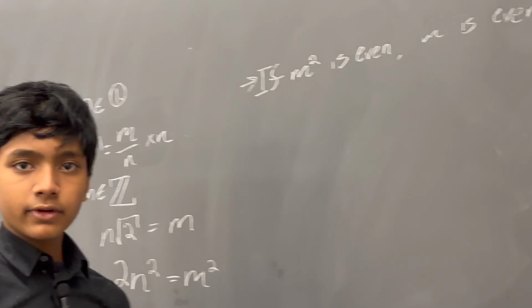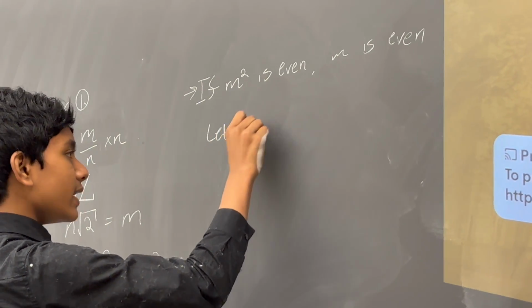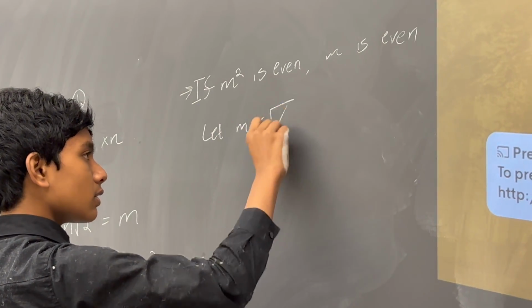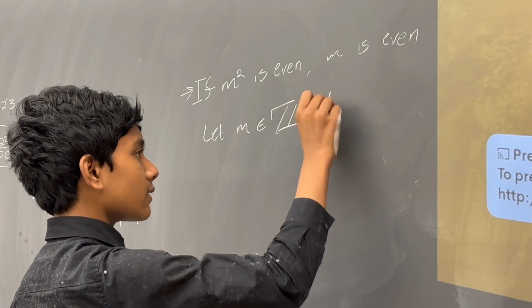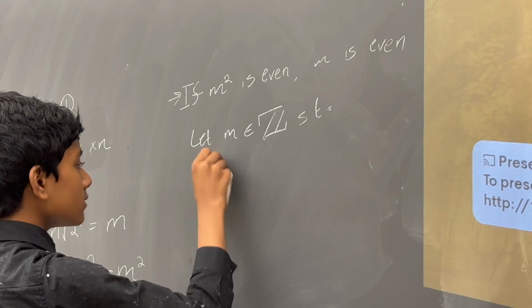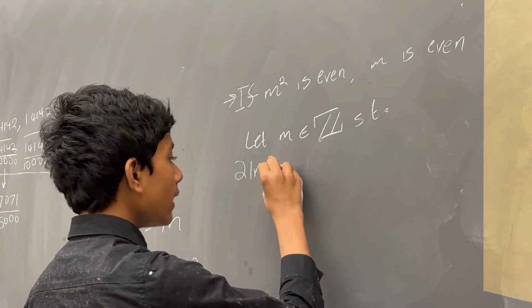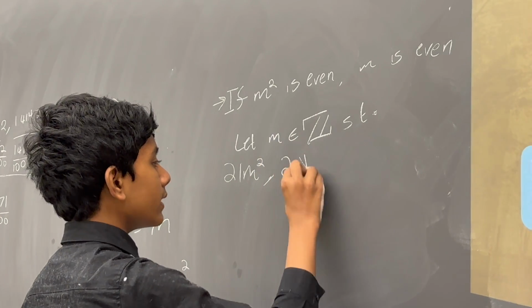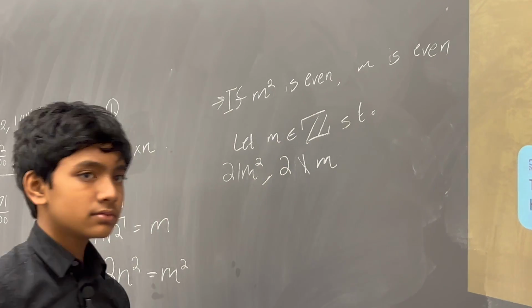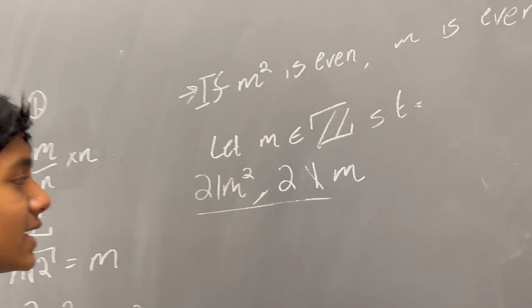And so, of course, we can assume the opposite. Let m be some integer such that m squared is even. In other words, 2 divides m squared, but m is odd, i.e. 2 doesn't divide m. So, how can we prove that such an m doesn't exist?